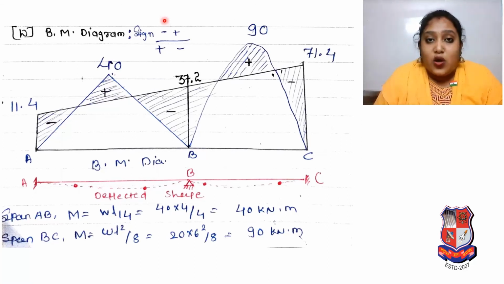Based on all this stuff and all the calculations, you can understand the moment distribution method. To understand this method, you need some fundamental knowledge regarding fixed end moment and how to draw the bending moment diagram, which shape will be there; all these things are required. So focus on this PPT, try to make hand notes from this PPT as practice, and based on that you can calculate more similar problems.